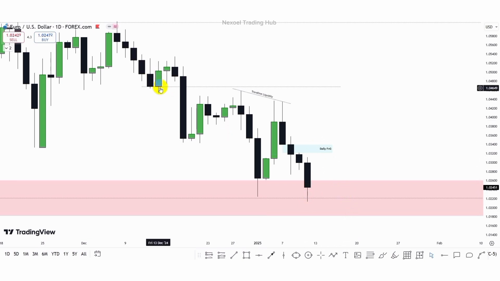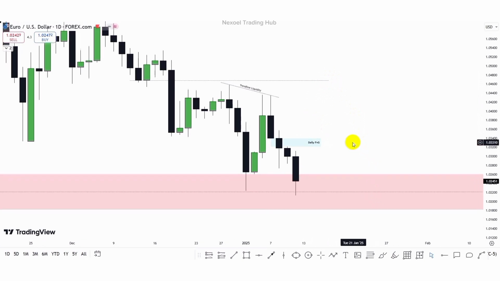We have this unmitigated order flow. What we can see is that price here mitigated the week. We still have the volume and the open price zone unmitigated. This is the trend line liquidity in the daily time frame. So I'm not really expecting to see price take a small movement to the upside before continuing bearish to the downside. But let's all observe the reaction of price when price returns into this daily fair value gap.